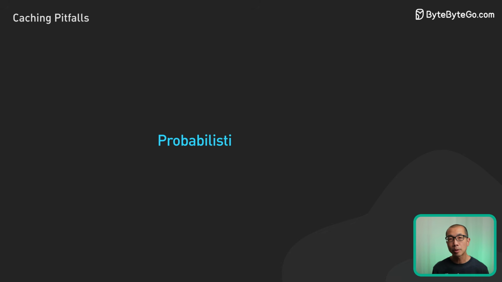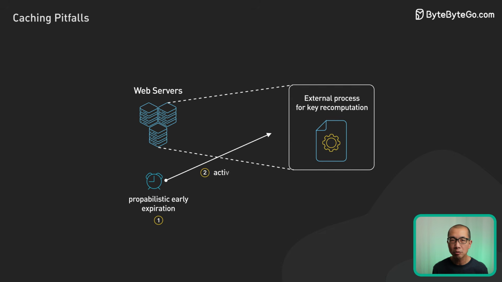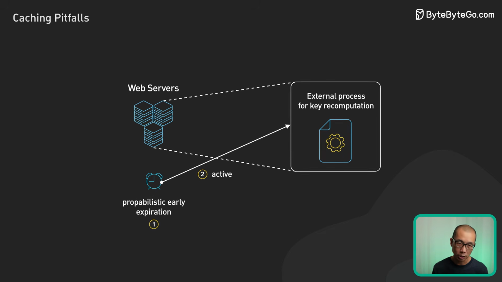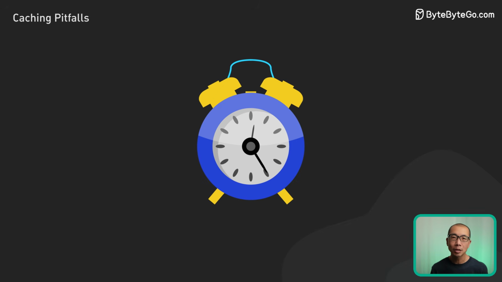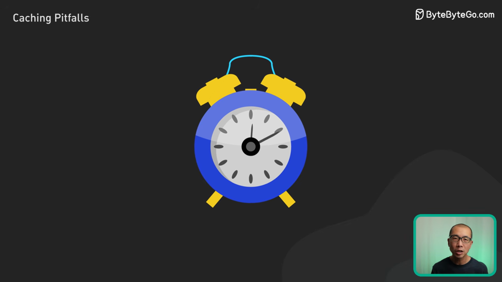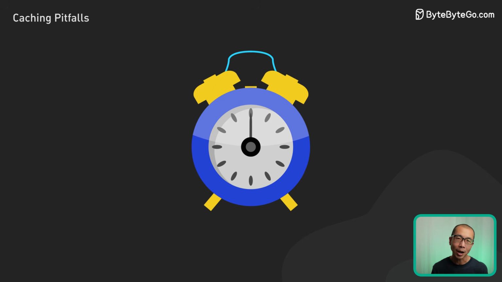A third approach is probabilistic early expiration. In this strategy, each request has a small chance of proactively triggering recomputation of the cache value before its actual expiration. The likelihood of this happening increases as the expiration time approaches. This staggered early refreshing mitigates the impact of stampede since fewer keys will expire.